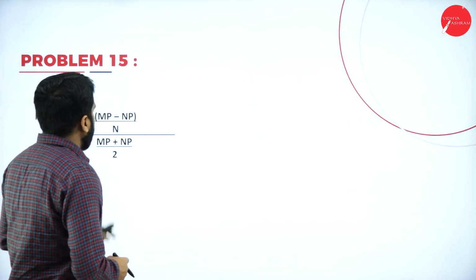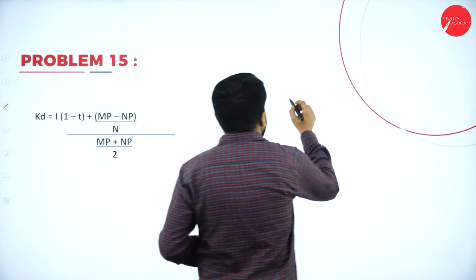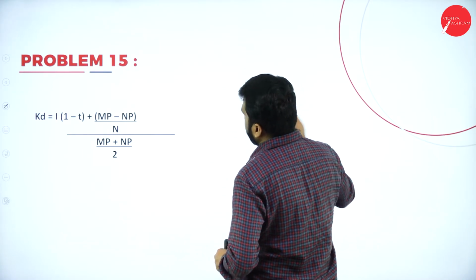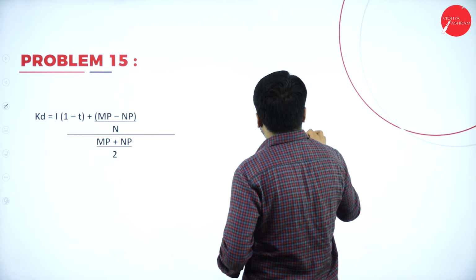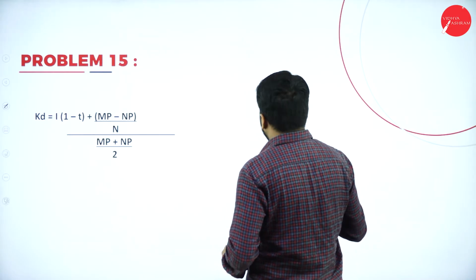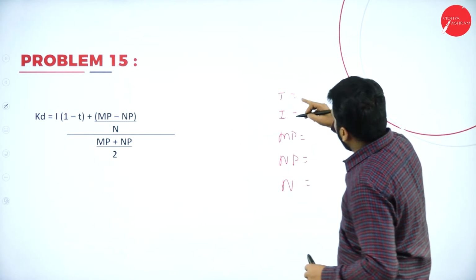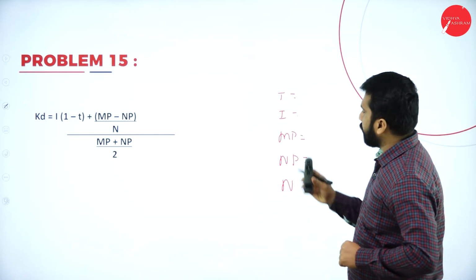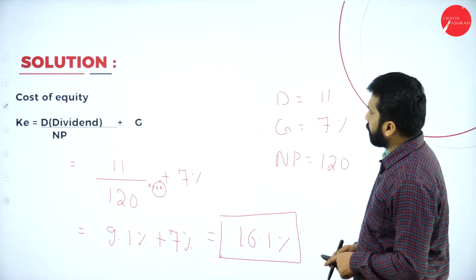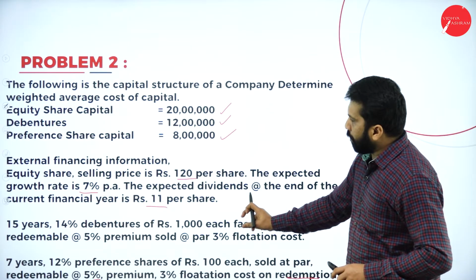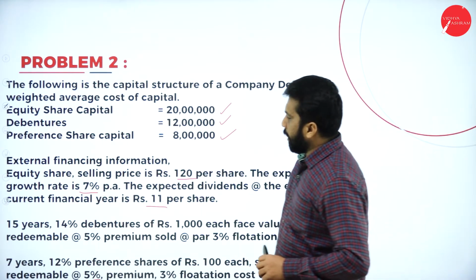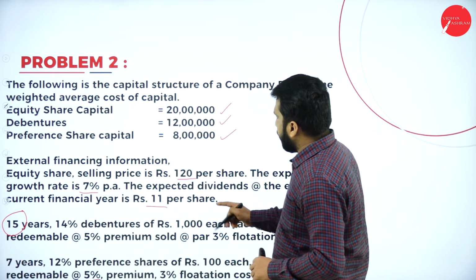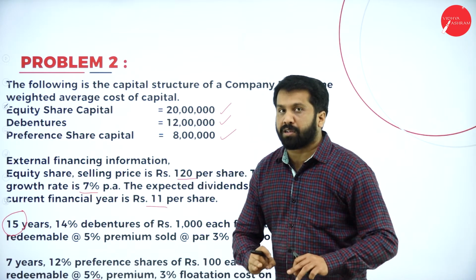Now, so debenture, I need even tax rate. I need interest also. I need MP. I need NP. And I need number of years. 1, 2, 3, 4, 5. I need 5 information for debenture. So you have a small paragraph. In this you will get all the information. Number of years, remember it is 15 years. What is the tax rate? In this problem, tax rate not given.